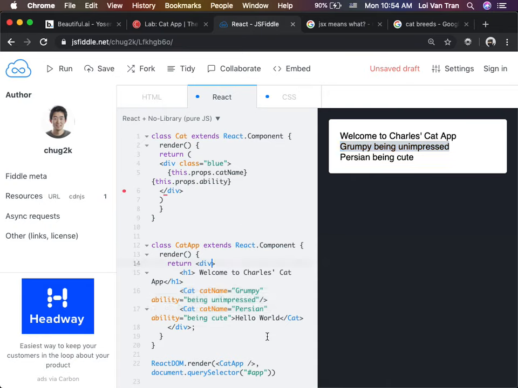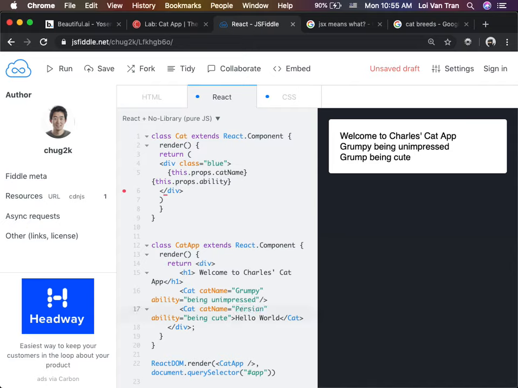What do I change line 17 to? Exactly. That's all I need to do. Very simple. The properties that we pass to our components will behave exactly like arguments to a function.